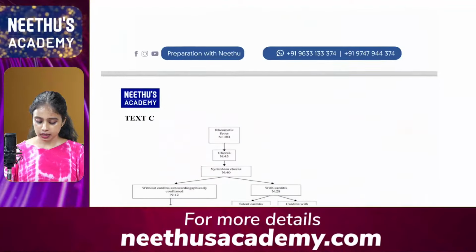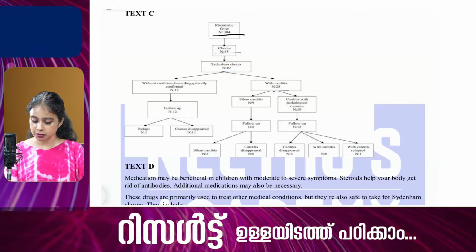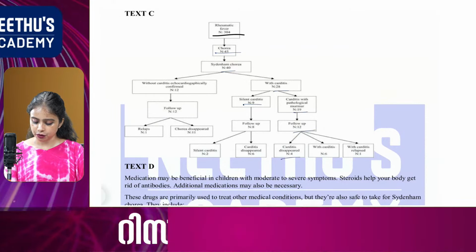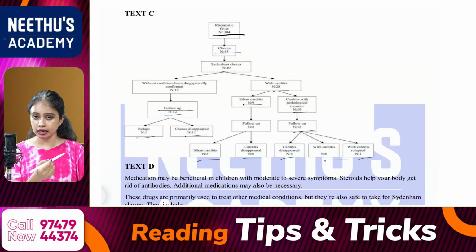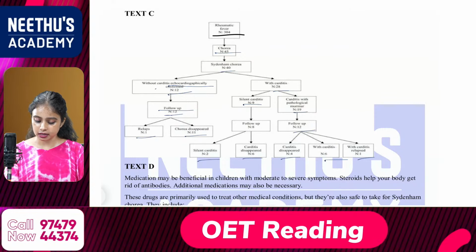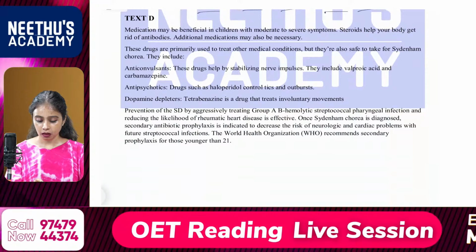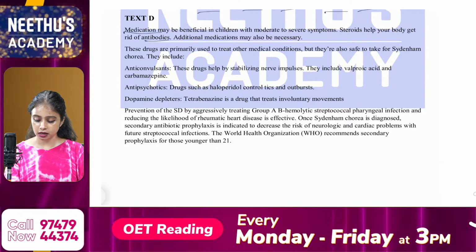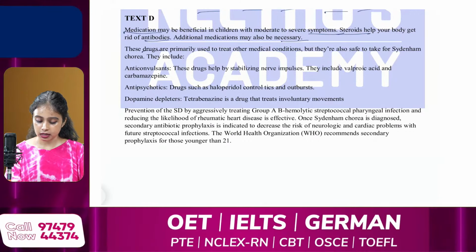And from text C, a lot of numbers mentioned, 12, 4, 6, 1, a lot of numbers. Then follow up, which indicates research. Okay, then confirmation, carditis, yes. Okay, from text D, yes, medication, antibodies, and necessary, severe symptoms, steroids, then drugs.